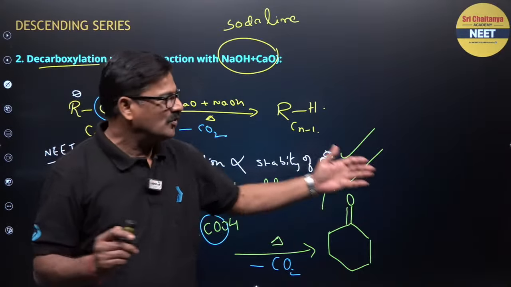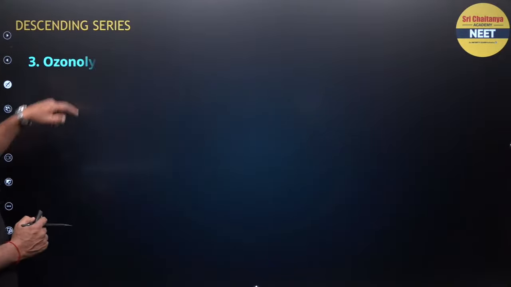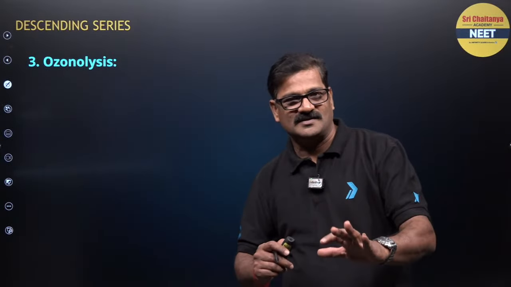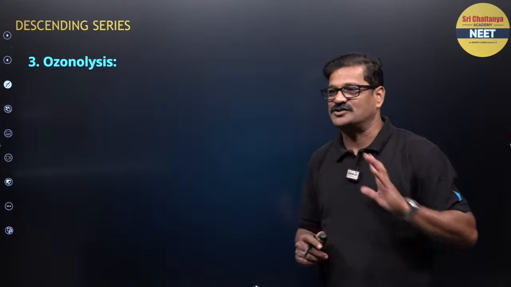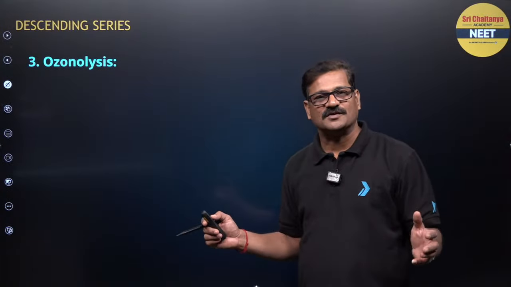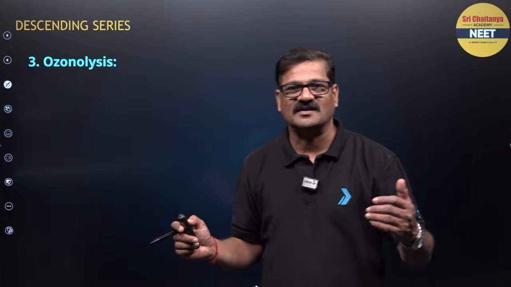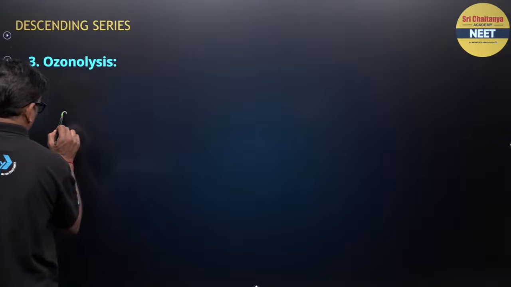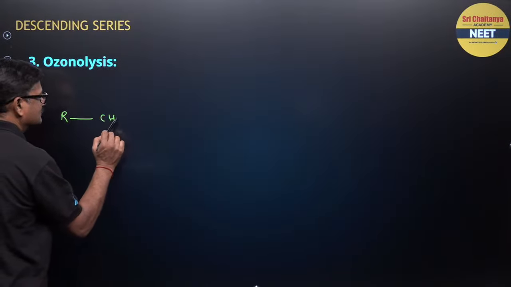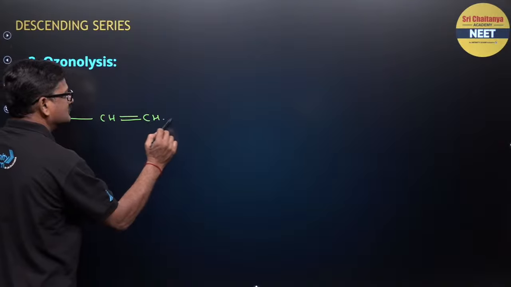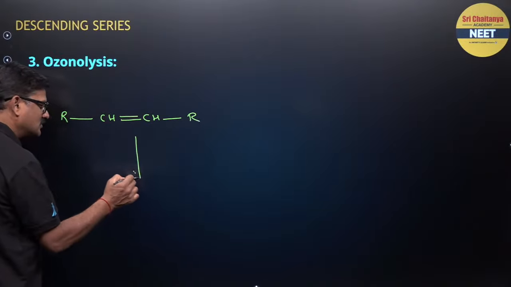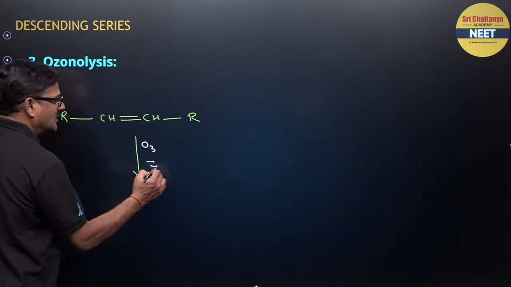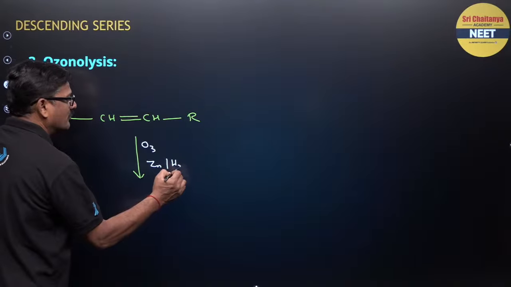Right dear students, one more question here in the descending series: ozonolysis, and I will discuss ozonolysis. I want to give you a trick in this. You have various types of ozonolysis, oxidative ozonolysis and reductive ozonolysis. Let us talk about this, this is your alkene. When you apply O3 and then zinc and H2O, that's it.